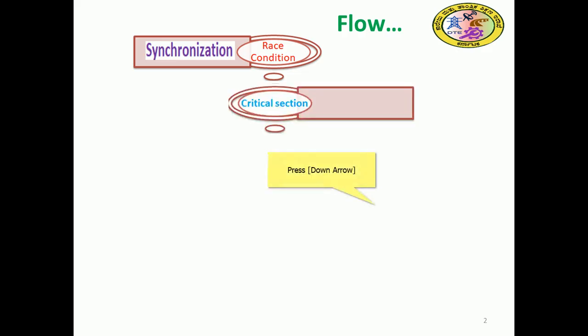After discussing this race condition, we are going to discuss the critical section. The critical section is where the shared variables are sandwiched, enveloped. They are put in some safe place.